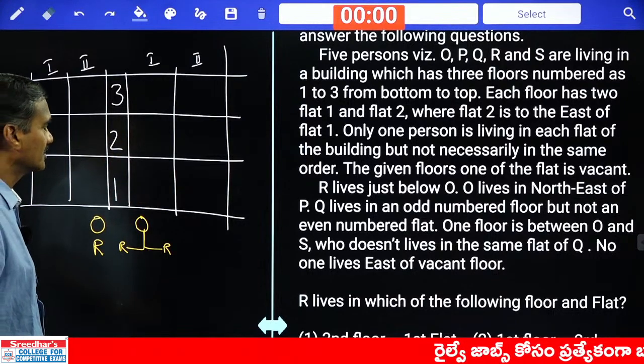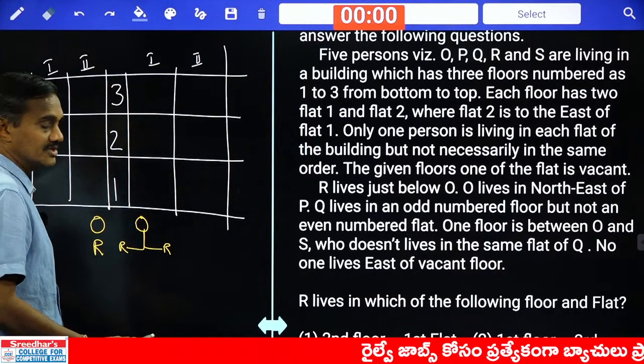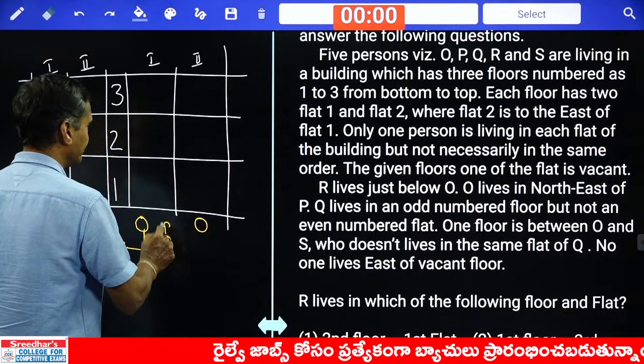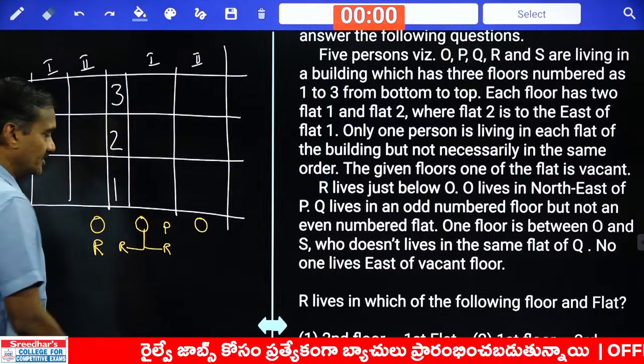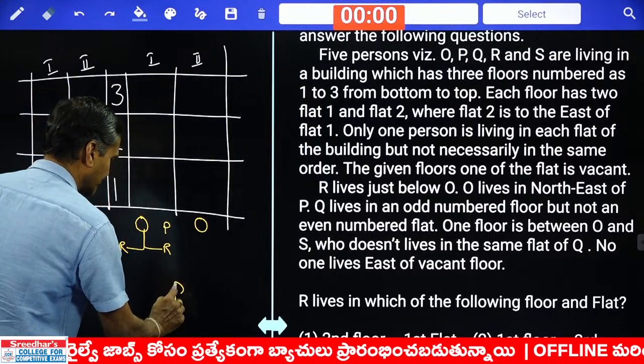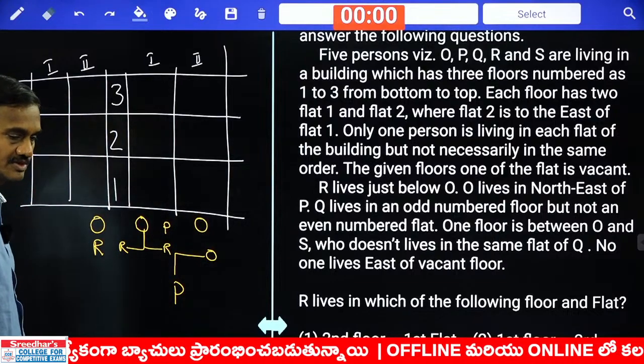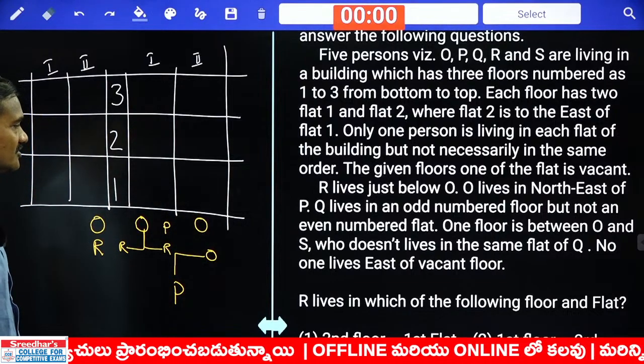And O lives to the northeast of P. O is to the northeast of P means O must be in this one, and P must be on the first floor. P is here, and northeast is O. Are you getting this one or not? O is to the northeast of P.